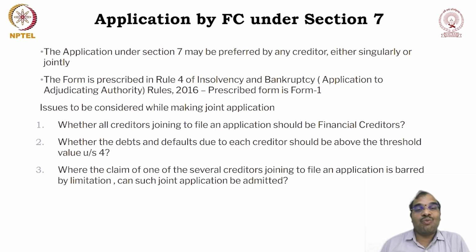Then, where the claim of one of the several creditors joining to file an application is barred by limitation. Please remember, as already discussed, for every debt there is a limitation, generally 3 years, so within 3 years you have to claim. One of the fundamental principles, in layman's language, is that the law is not going to protect someone who is not aware of his rights. So as a person giving a loan, you should be aware of your rights. If the opposite person fails to pay the money, you should react immediately and file a case.